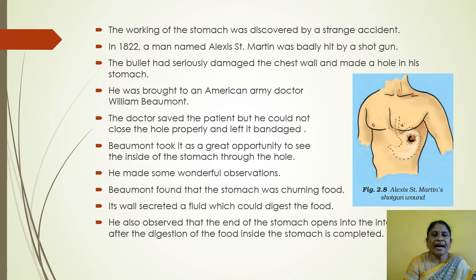The bullet had seriously damaged the chest wall and made a hole in his stomach. He was brought to an American army doctor, William Beaumont. The doctor saved the patient, but he could not close the hole properly and left it bandaged.